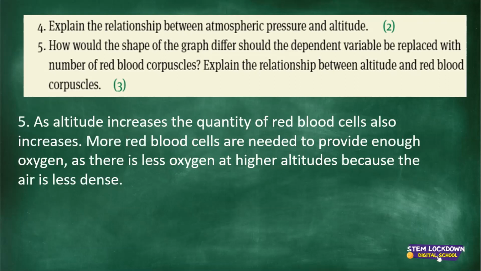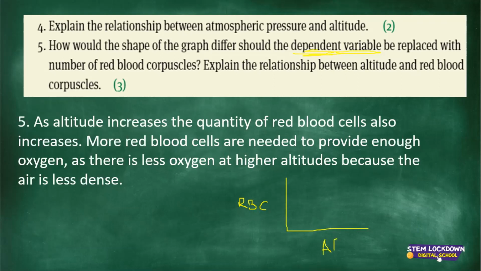So you need to understand that, right? And what do they say here? Okay, it's question 5. How would the shape of the graph differ should the dependent variable be replaced? The dependent variable is what? Dependent variable is the pressure. So here, if on the y-axis now you are putting red blood cells, let me write red blood cells, then your independent would still be your altitude, right?